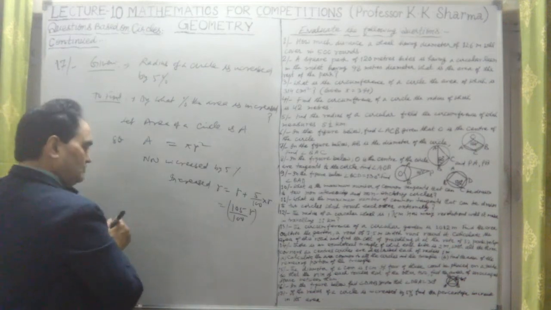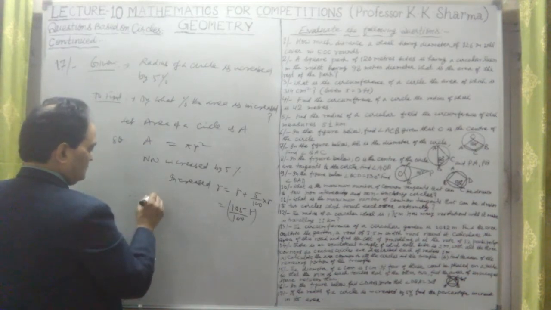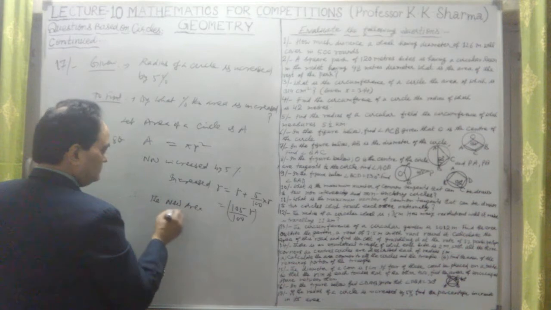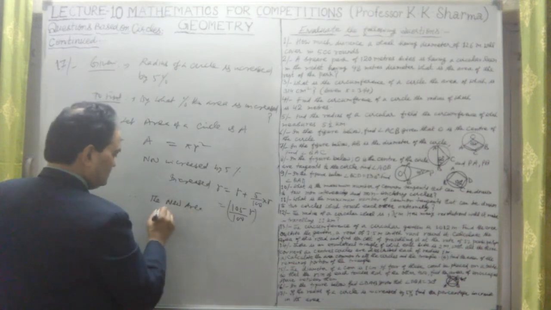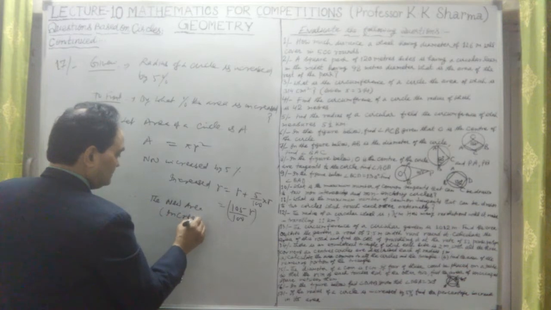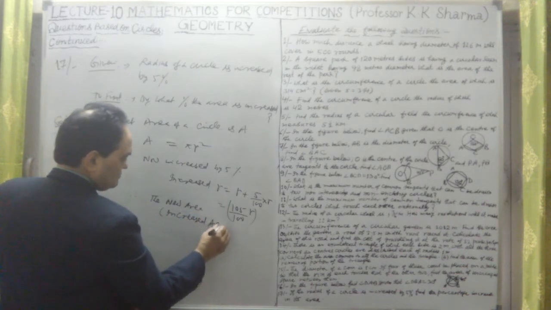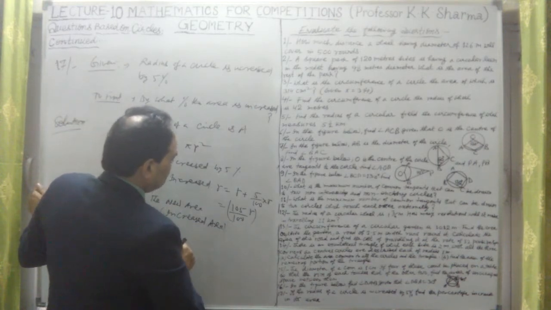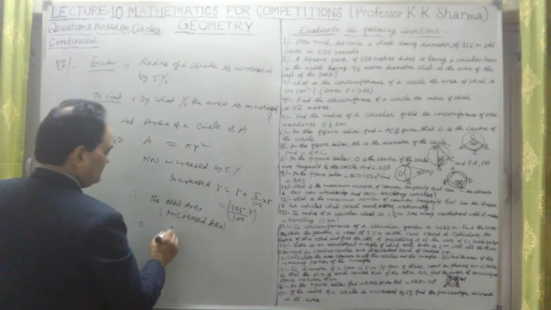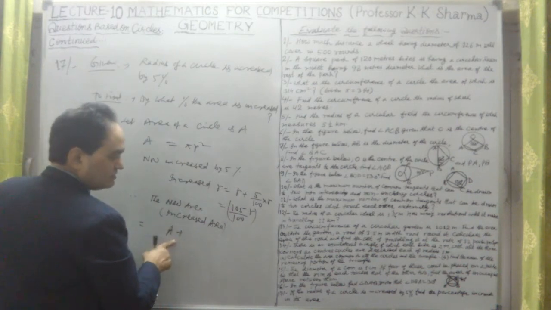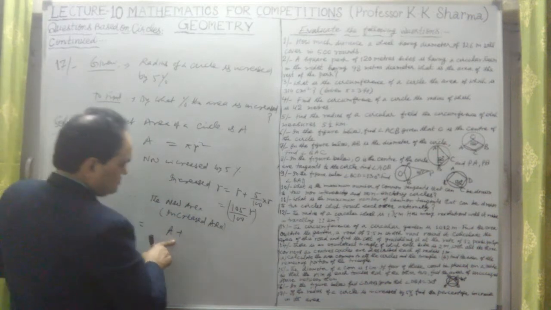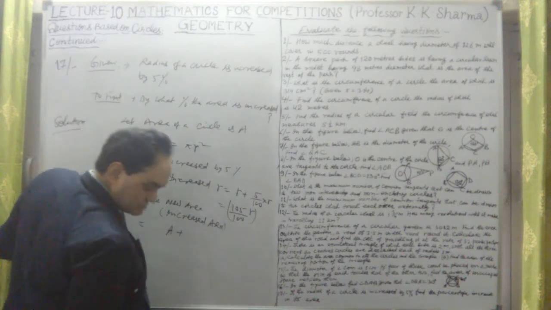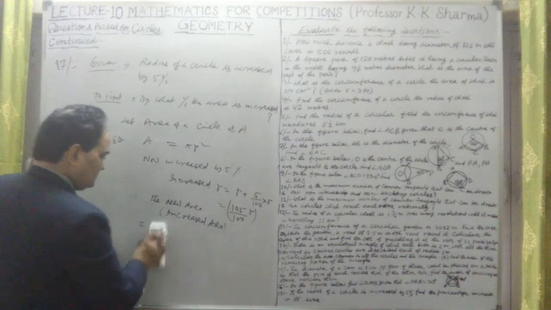Therefore, the new area will be what? The increased area, let me write it here.